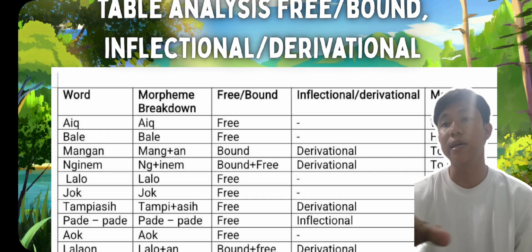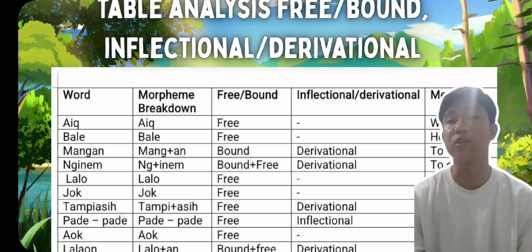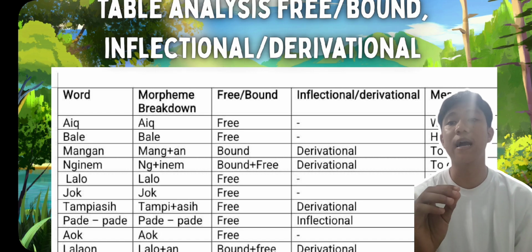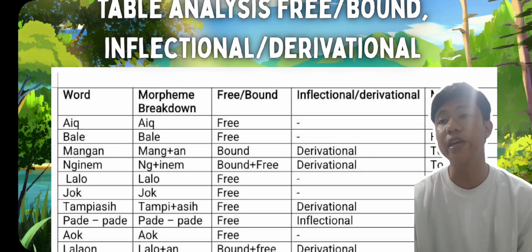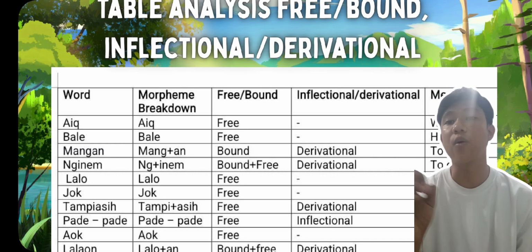And this is a table analysis of bound or free, inflectional or derivational. The first one is aik, and its morpheme breakdown is aik. This is free, with no inflectional or derivational, and the meaning is water.